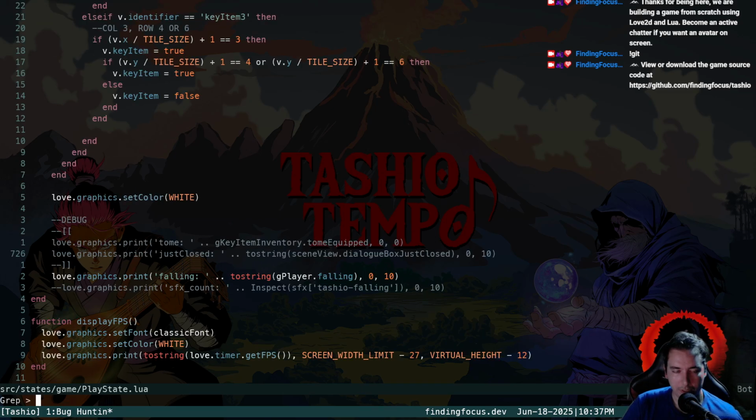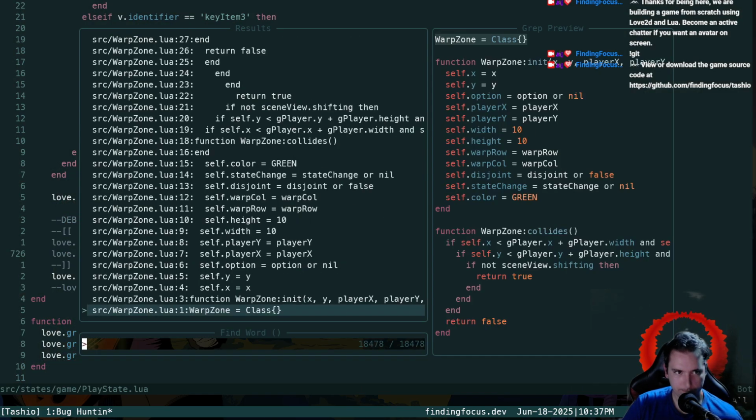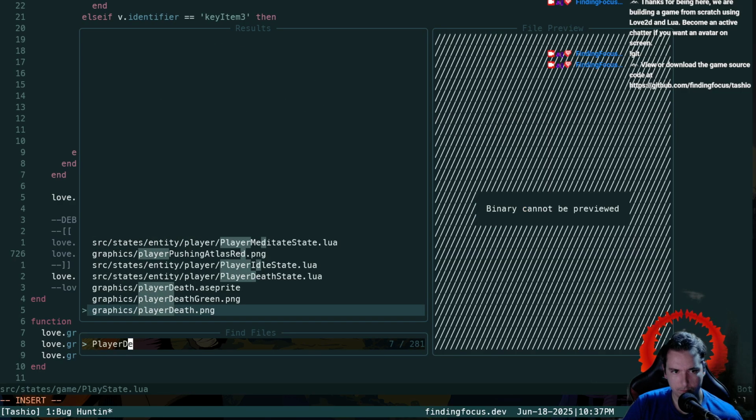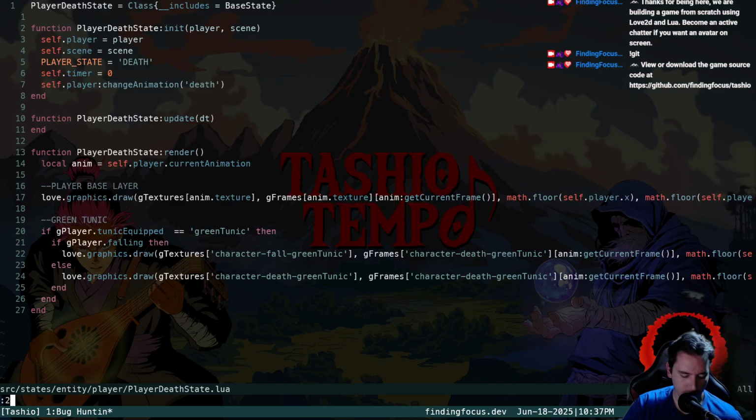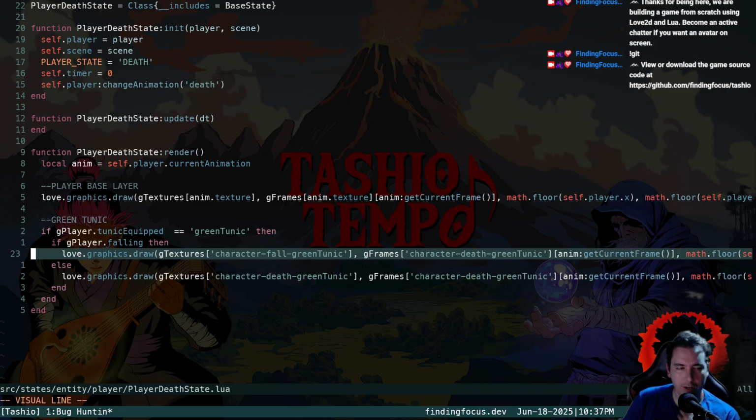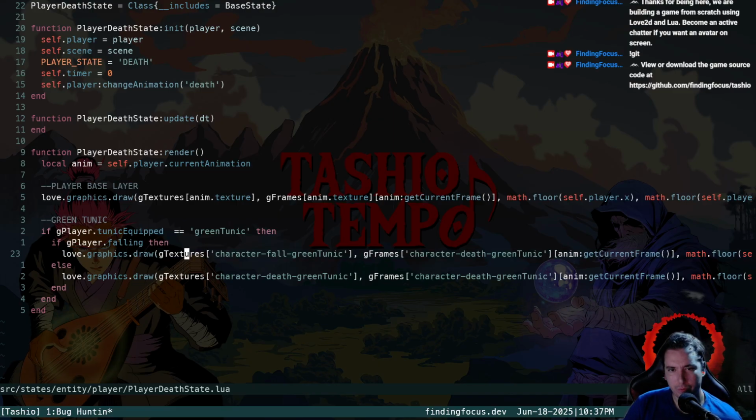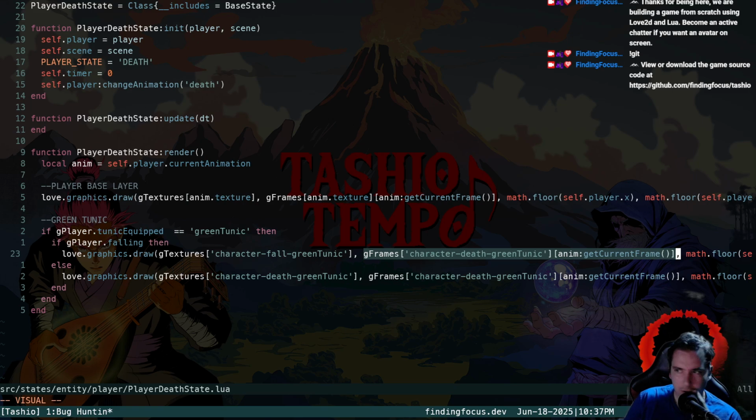So let's check out player death state. Okay, so it crashes here because we were falling. Now it said bad argument number 2, so the quad that it's trying to pull from is bad right here. So maybe it means we don't have a current animation for the player. But this is also only if the green tunic is equipped.